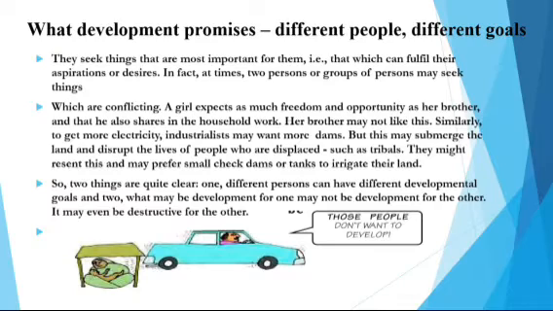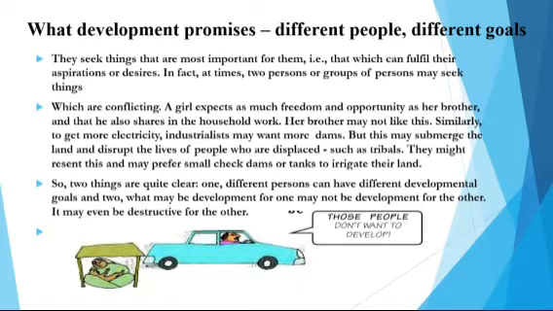Like a girl expects as much freedom and opportunity as her brother, and that he also shares in the household work. Her brother may not like this. Similarly, to get more electricity, industrialists may want more dams, but this may submerge the land and disrupt the lives of people who are displaced, such as tribals. They might resent this and may prefer small check dams or tanks to irrigate their land.